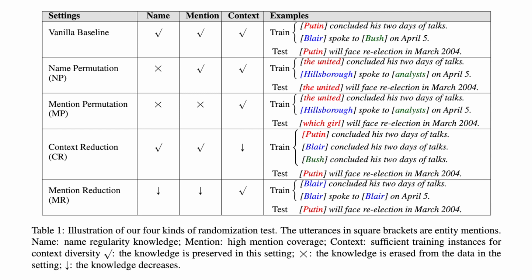The third randomization test is context reduction, and the fourth one is mention reduction. Context reduction aims to reduce diversity of sentences, yet still preserve all mentions. Whereas mention reduction keeps all the sentences but only preserves a small part of the original mentions. So, for example, for context reduction, we would use the same sentences across different mentions, and this is what you can see here for Putin, Blair, and Bush entity mentions. For mention reduction, you can see that we are doing the opposite and we keep the sentences different but replace all entities with a selected few entities.